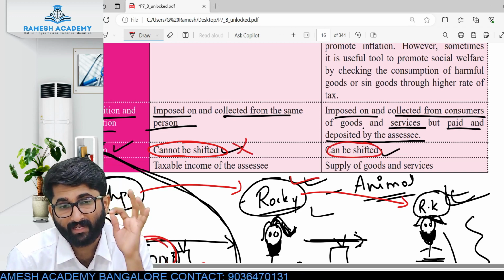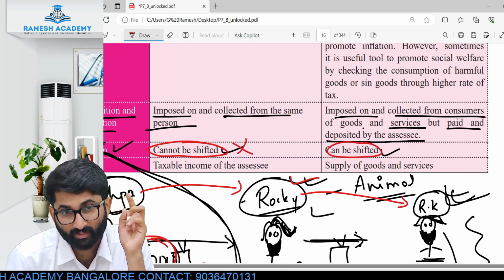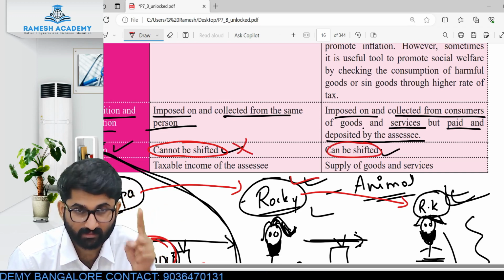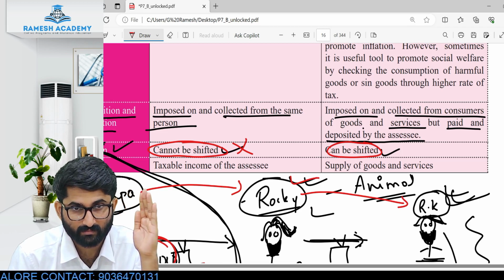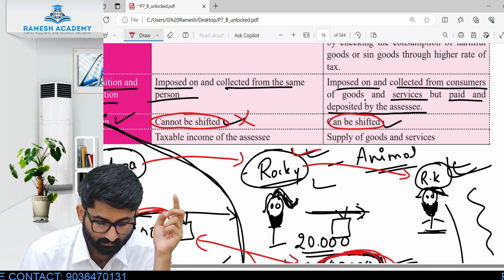People, I hope ITC is clear. There is a chapter on ITC. We are going to discuss that in detail, but right now this is what is required. This is clear? Next one, event.